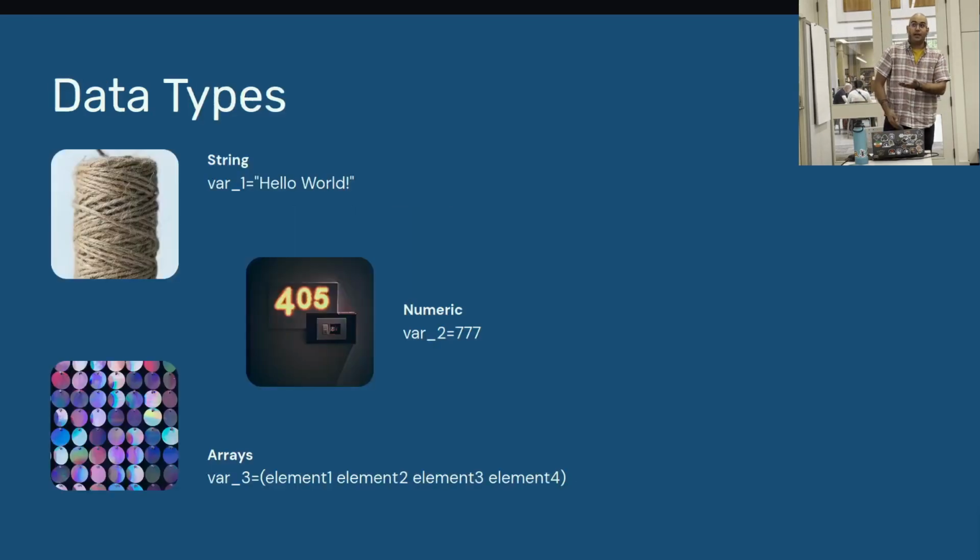In terms of data types, it's pretty simple, and simple doesn't just define it well, it's very much basic. It only accepts strings, numeric, and arrays, different data types, I guess.